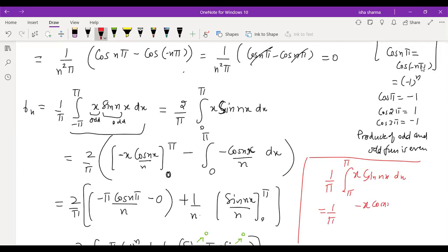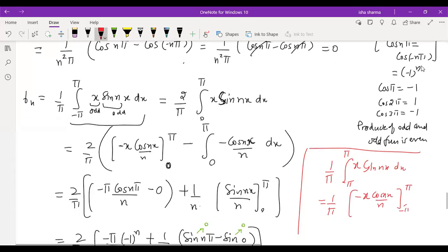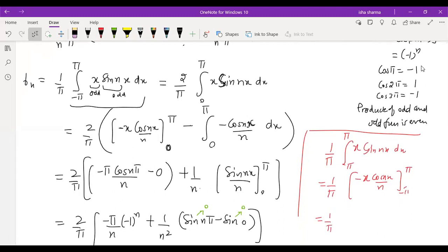So obviously the integral is minus x cos nx by n from minus pi to pi, because the second term will become 0. So you just need to do this one: 1 by pi, so it's minus pi cos n pi by n. And when you substitute the lower limit, this will be plus pi cos n pi, since the minus is already there.